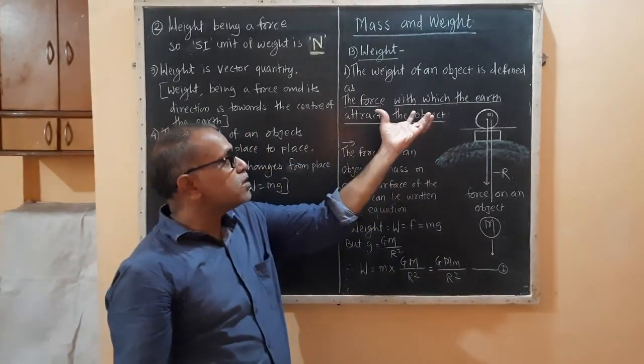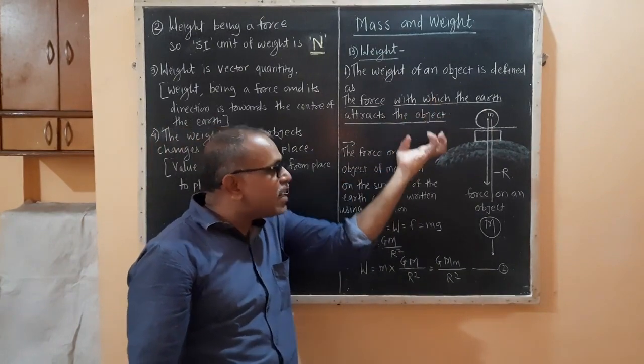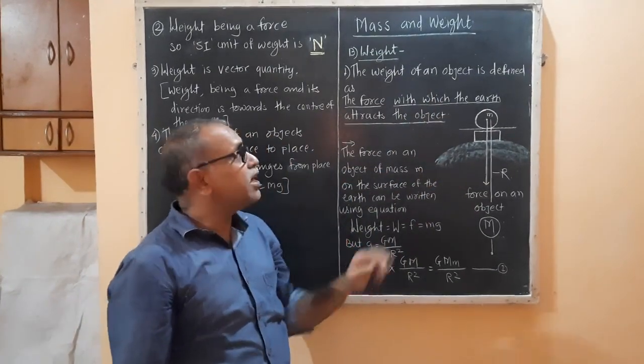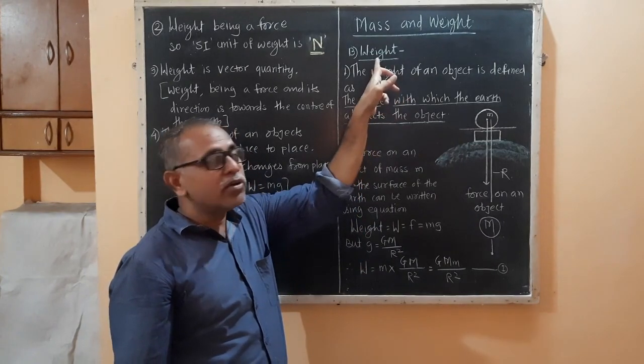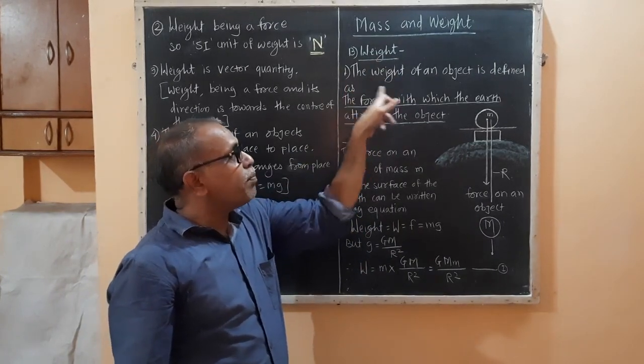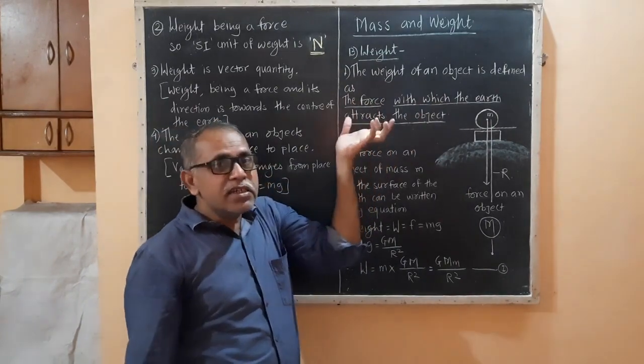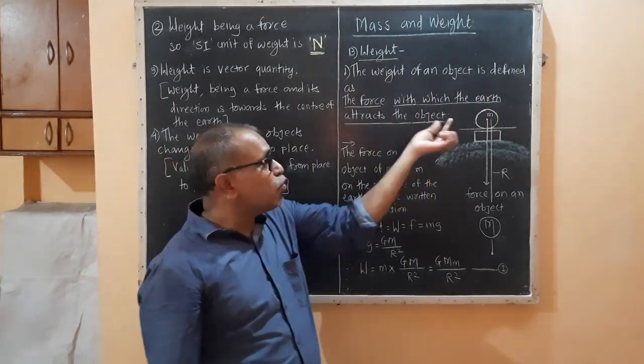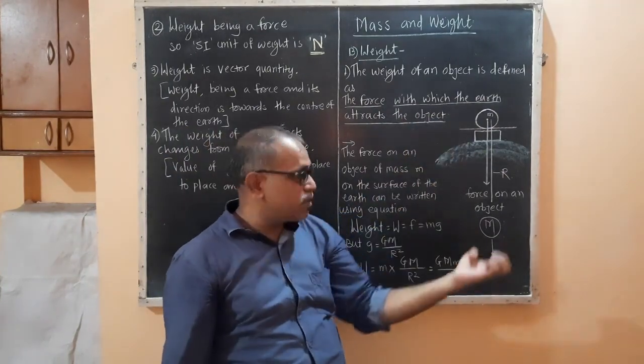That is called the weight of the object. Weight of an object is defined as the force with which the earth attracts the object.